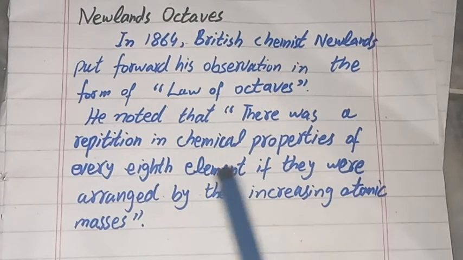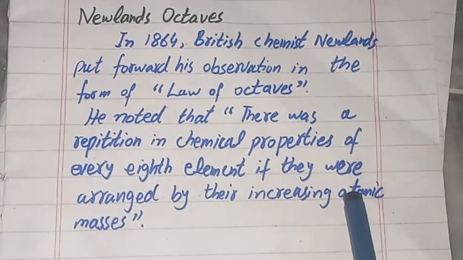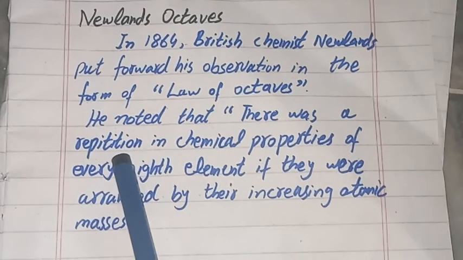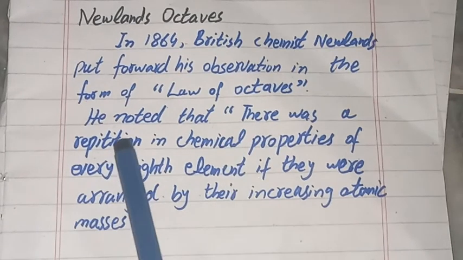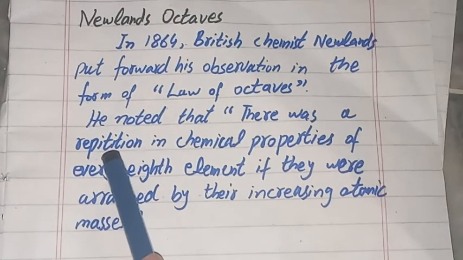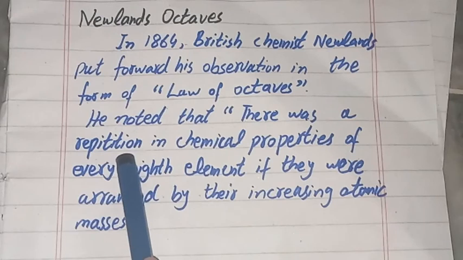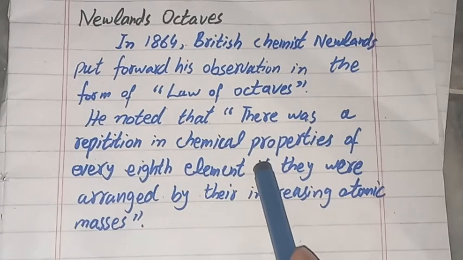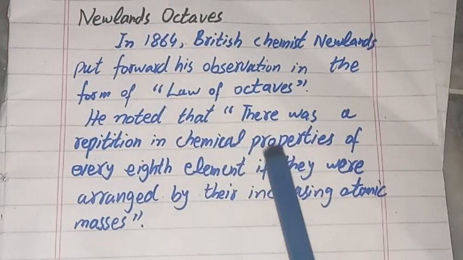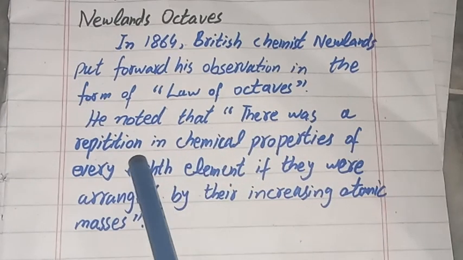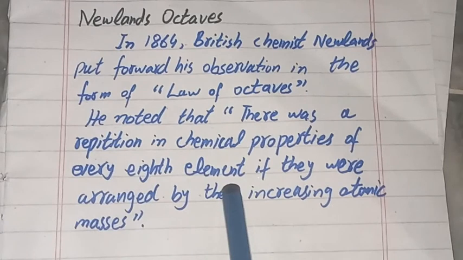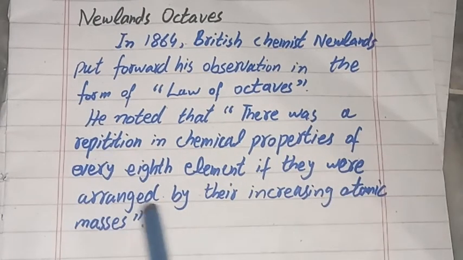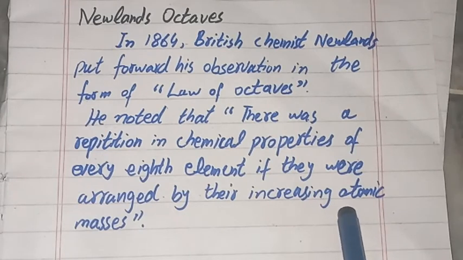For example, if the first element has the property of a gas, then the ninth element will also have the property of a gas, because after every eighth element there is a repetition. The condition was that they are arranged according to their atomic mass.